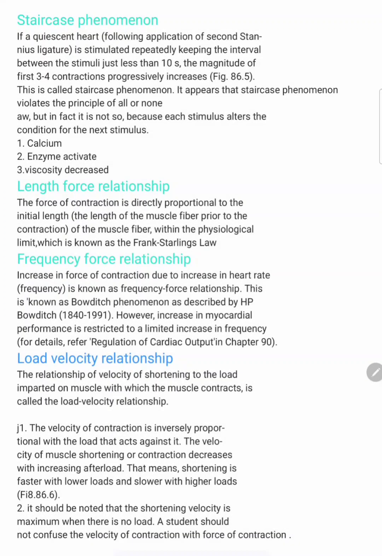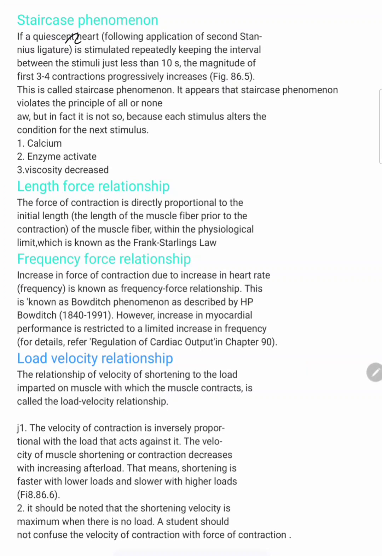Next is the staircase phenomenon. Staircase phenomenon means the previous one causes a beneficial effect on the next response. I will explain this upcoming.